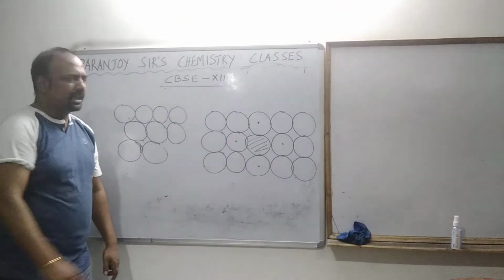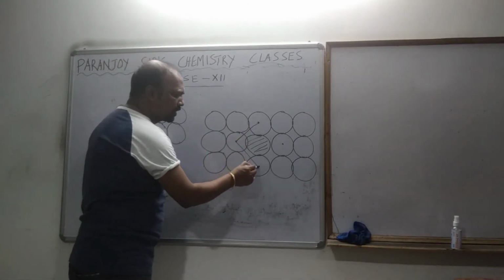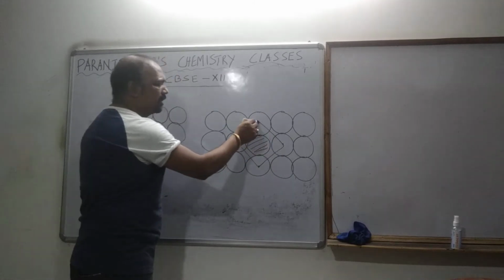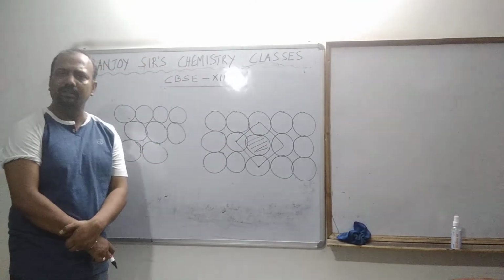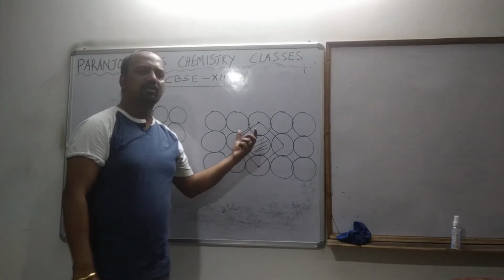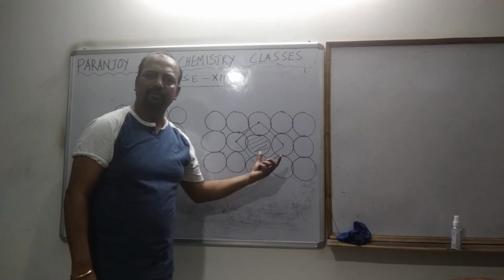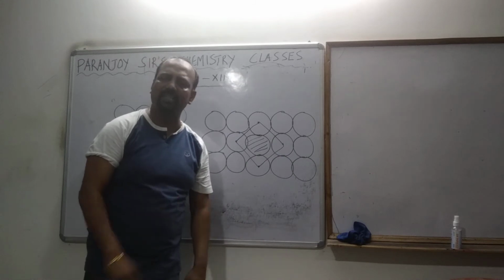This one, this one, this one and this one. If I just join the centers of the spheres it is touched with, it is nothing but a square. We are getting nothing but a square, and that is why it is called square packed. It is a square packed combination, or square packed arrangement.